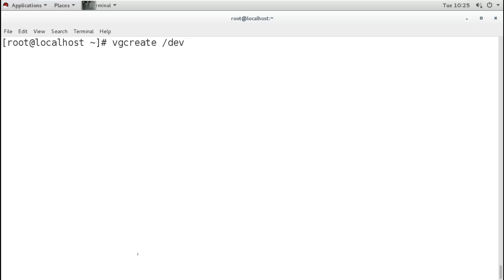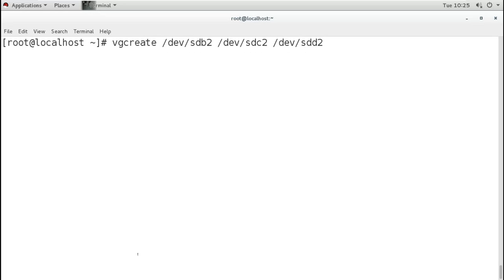We can mention the partitions which we converted into PVs. So sdb2, sdc2, sdd2. These are the three partitions I have converted into PVs. Now I am using these PVs to create the volume group.